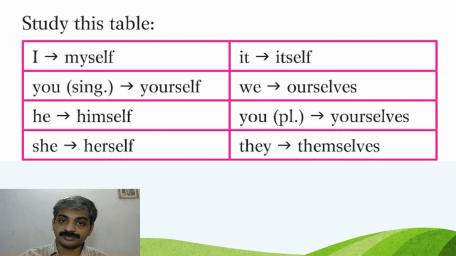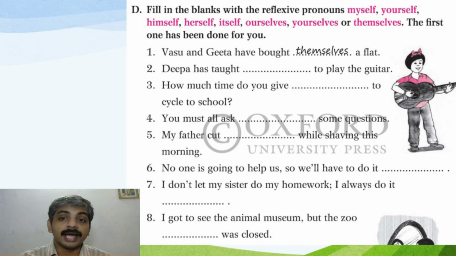Now we have an activity. D. Fill in the blanks with the reflexive pronouns myself, yourself, himself, herself, itself, ourselves, yourselves, or themselves. The first one has been done for you. Vasu and Geeta have bought themselves a flat. Now there are 8 sentences. Among them, 2 and 3 I will do for you. The rest you have to do.